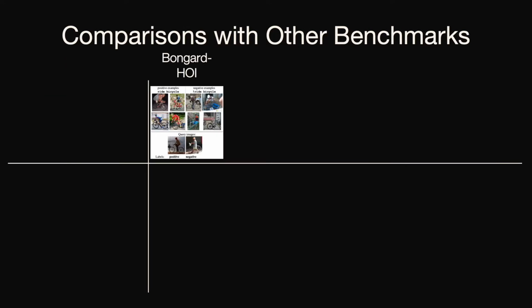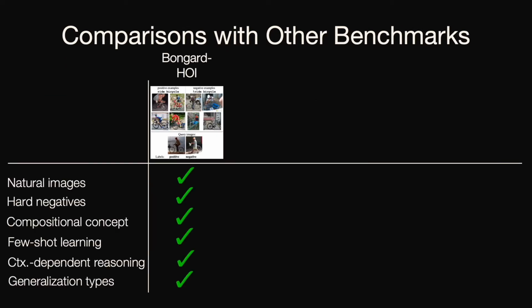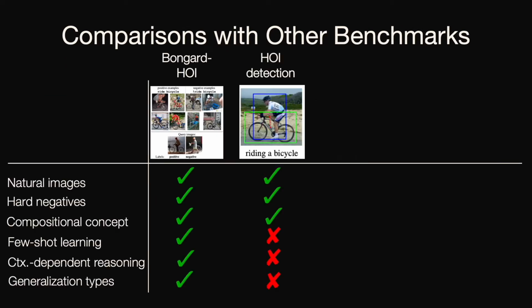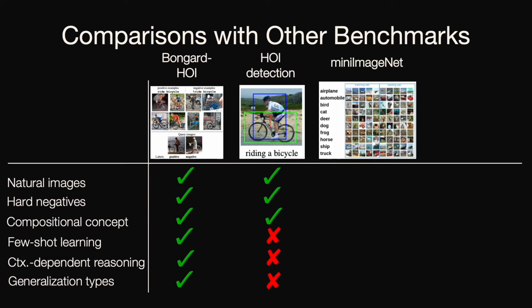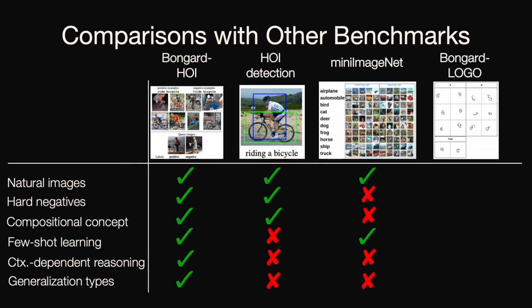Compared with other benchmarks, HOI detection ones focus mainly on recognition and do not require the reasoning skills. Few-shot learning datasets, such as Mini-ImageNet, focus on few-shot learning but ignore other reasoning skills. While most of other visual reasoning benchmarks, like Bongard logo, are about synthetic shapes, our benchmark is built on top of natural images, imposing unique challenges.